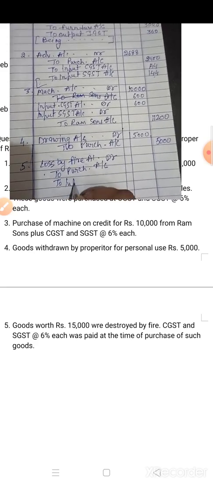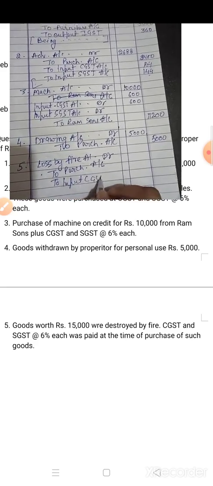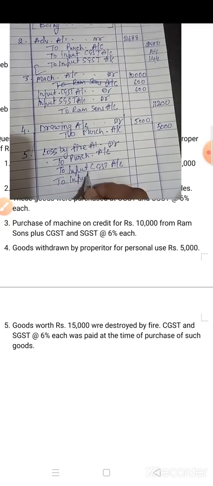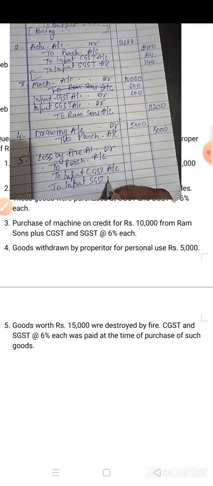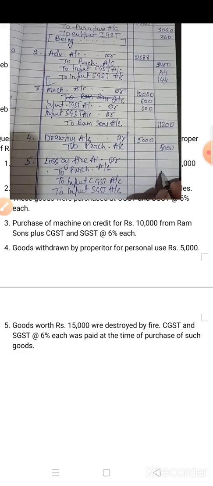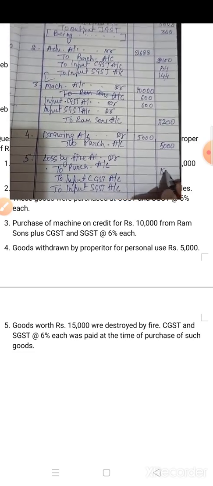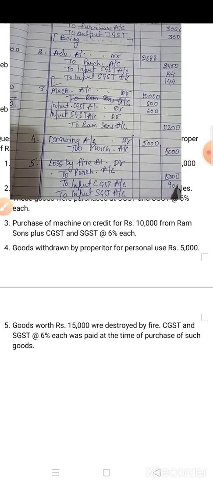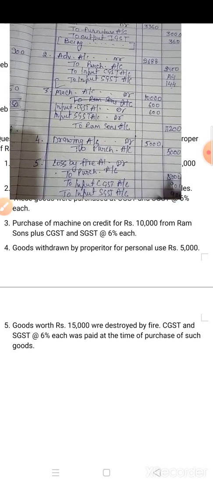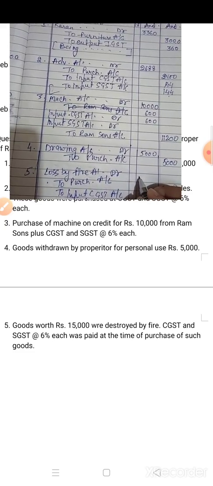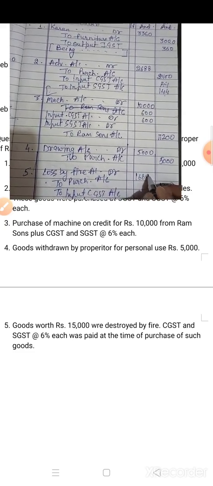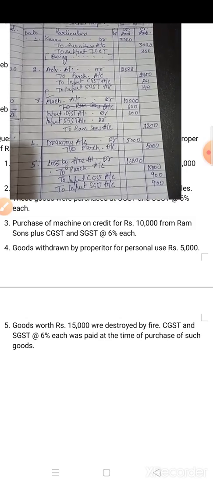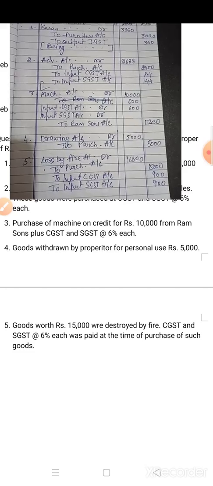to input CGST to input SGST account. Now what is the amount of purchase? 15,000. Charge 6% GST. It is 900. So both GST 900. Now the total amount 16,800. So children, in this way you have to give the journal entry.